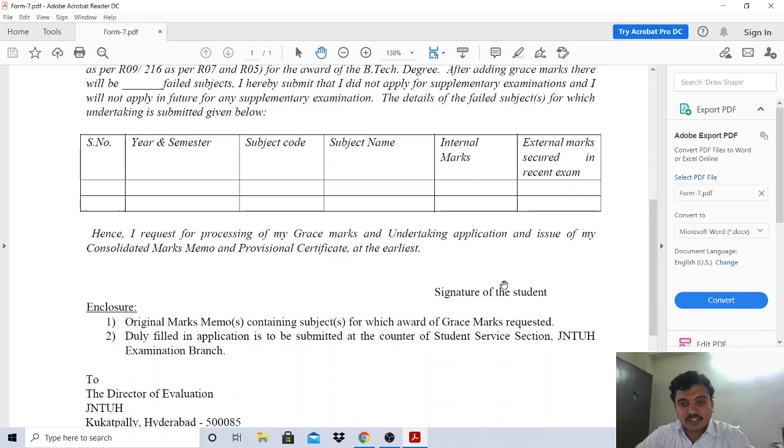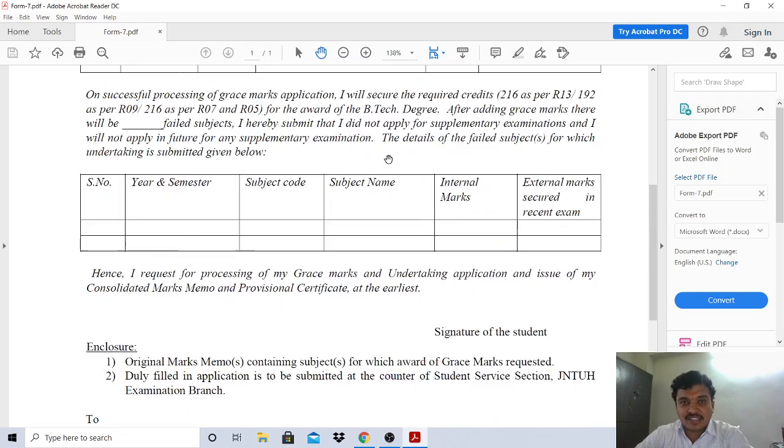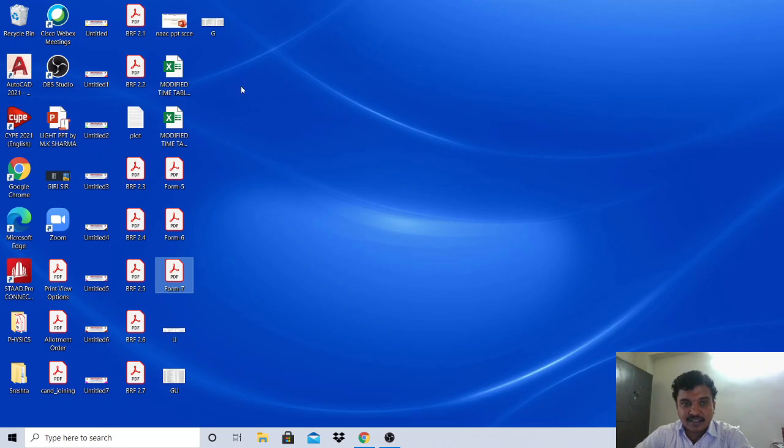You have to sign it, and then it will be forwarded by our principal sir to JNTUH. This is the procedure. So there are three forms. Form 5 is for grace marks, form 6 is for credit exemption, form 7 is for grace marks as well as credit exemption. Separately, the list of the students is shown.